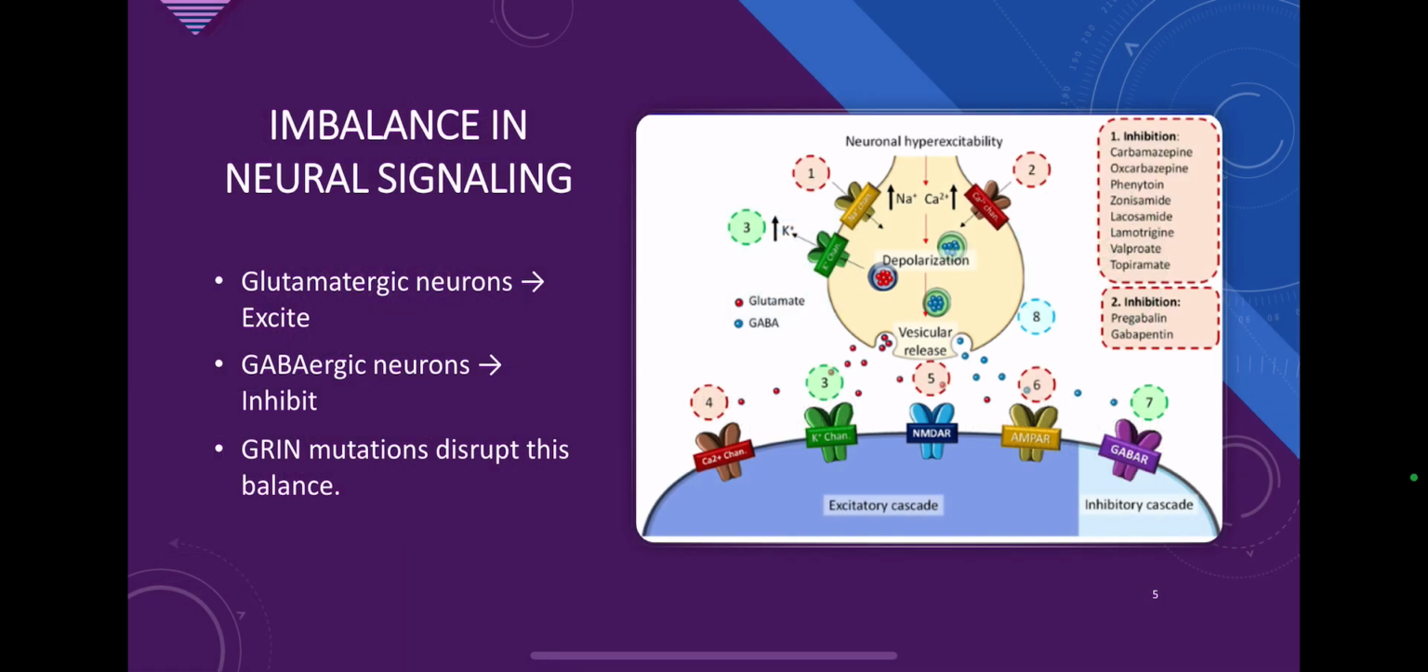Now we'll zoom out to brain circuits and understanding the imbalance in neuronal signaling. Neuronal hyperexcitability starts when there's too much glutamate, an excitatory neurotransmitter, and not enough gamma-aminobutyric acid, an inhibitory neurotransmitter. This imbalance between excitation and inhibition leads to abnormal firing and seizures. The cerebral cortex, in particular, plays a large role here as it's responsible for integrating sensory information and controlling voluntary movement. If its circuits are too excitable, it can trigger widespread seizure activity.